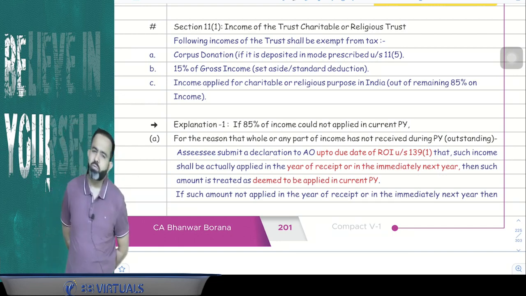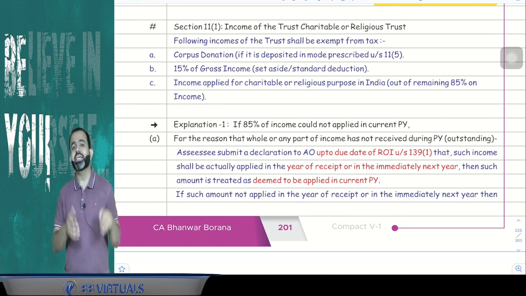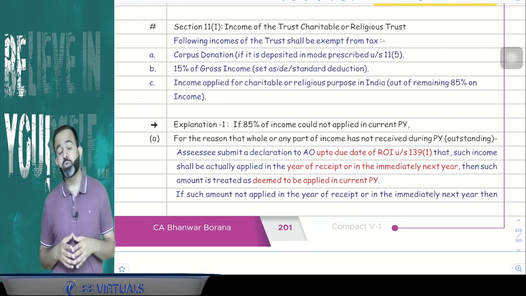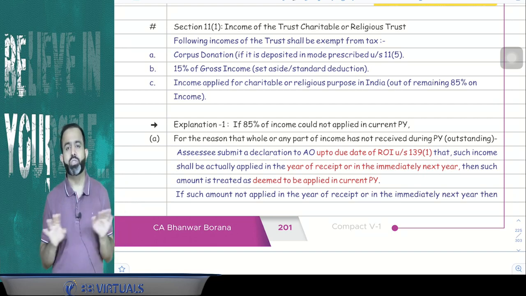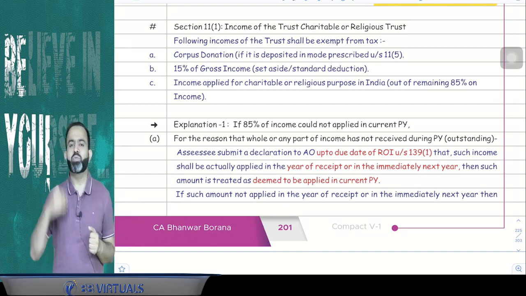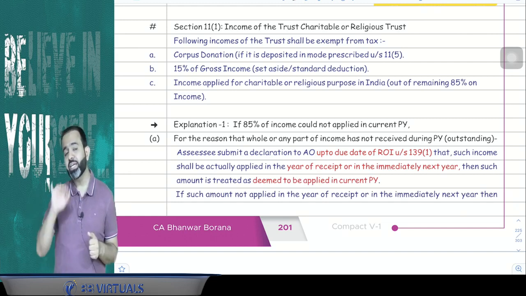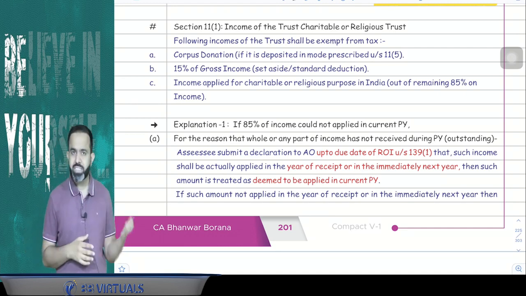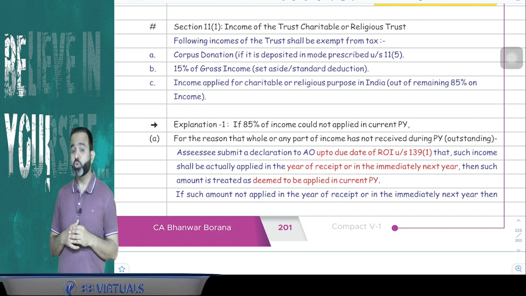Now, question is that what is the meaning of applied? Applied means expenditure. Either it is a revenue expenditure or capital expenditure, you can claim as an application, no issue at all. Now question is that suppose one trust constructed one hospital, so whatever capital expenditure incurred, can we claim as an expenditure or application? Answer is yes. Any revenue expenditure is incurred, can we claim as an application? Answer is yes, you can claim as an expenditure, no issue at all.